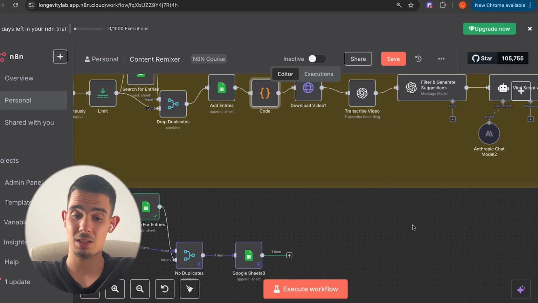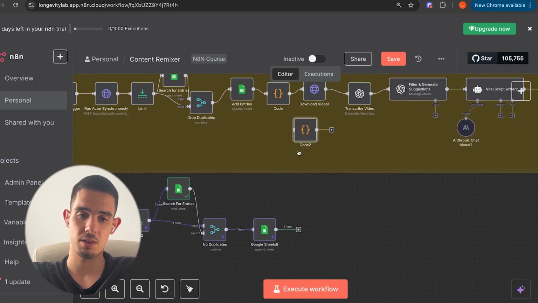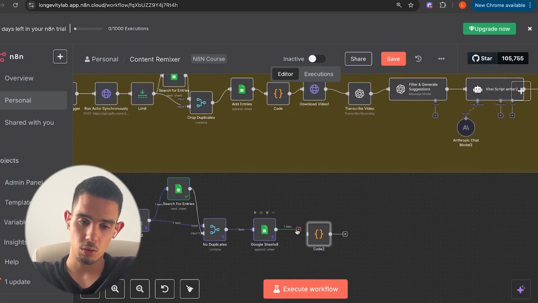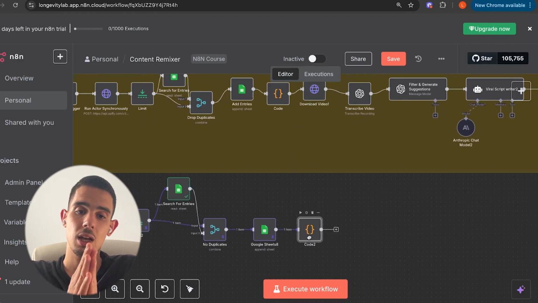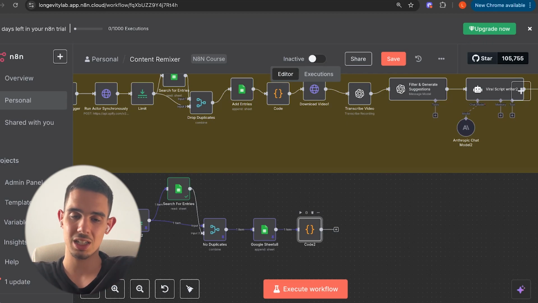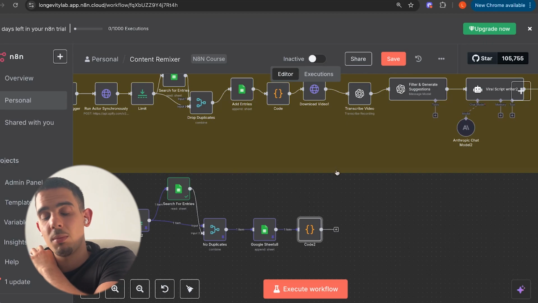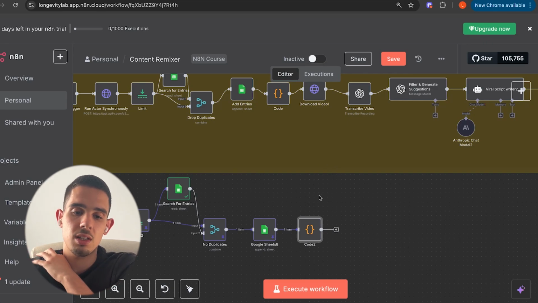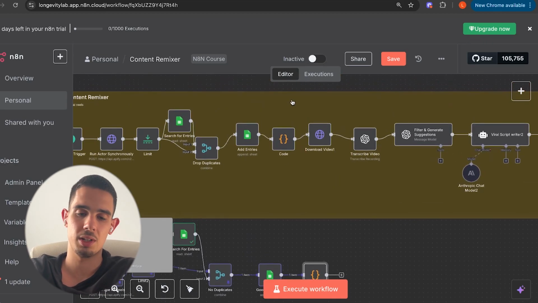I'm gonna be honest, I had no idea how to do it, so I had one of my friends help me. The code is to basically grab our video URL and pass it on to an HTTP request and download it. I'm gonna have the exact same code in a Google Docs below, so you can just copy and paste it. But for the sake of this video, because I have no coding experience, I'm just gonna copy and paste it from my already made flow.